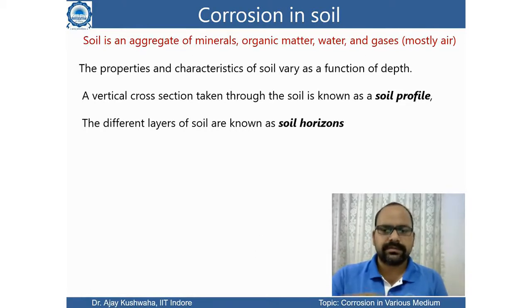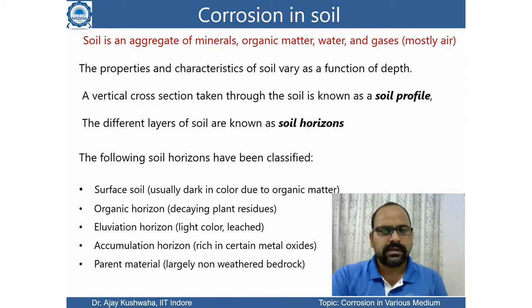If you are at the surface, the soil will be one type; as you go down into the earth, the soil's characteristics will be different. Therefore, we usually take a vertical cross section to understand the soil profile, and the different layers of soil are known as soil horizons.